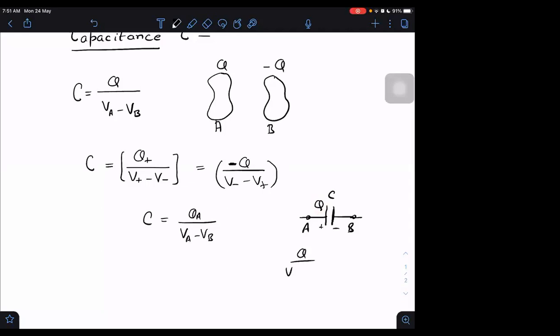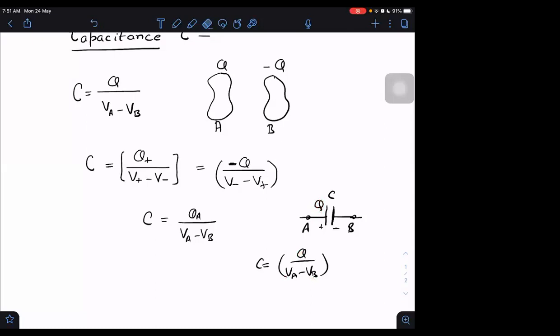So it is Q upon VA minus VB, that is equal to C. And you don't worry whether it is really positive charge or negative charge, because if it is negative charge, then the corresponding potential VA also will be lower. Then low minus high potential will cancel this negative term here, and the negative will again become positive. So we can always do it like this. If the charge Q is assumed on this side, then I will take Q upon VA minus VB.